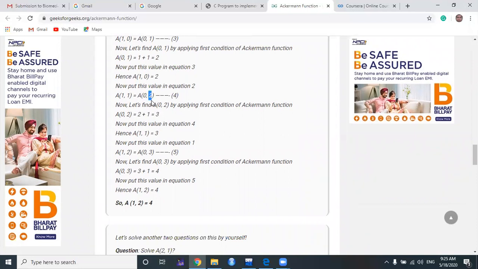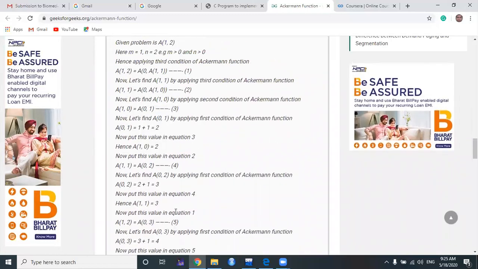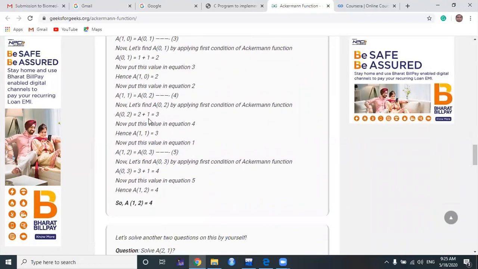So the new value of the terminating condition, the value of n, will be 2 plus 1, which is 3. Now this is also not the final answer. Again, this is the sub part of this function A of 1, 2. So A of 1, 2 is equal to actually A of 0, 2. Right, so right now 0, 3 actually.